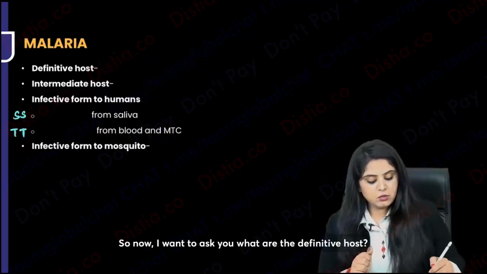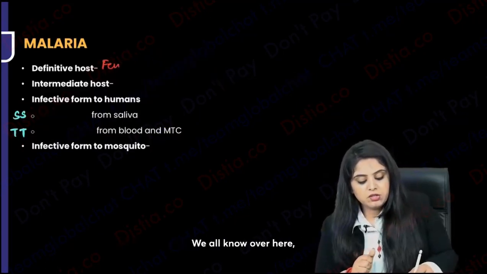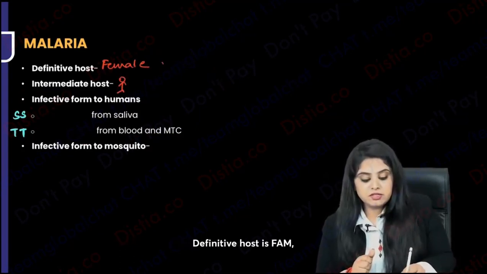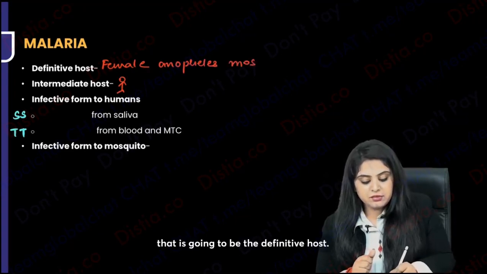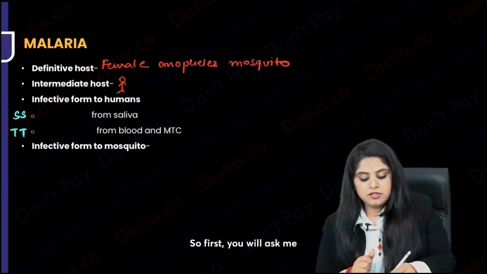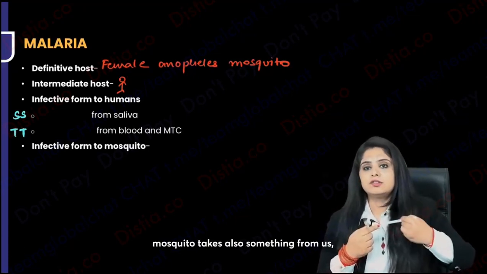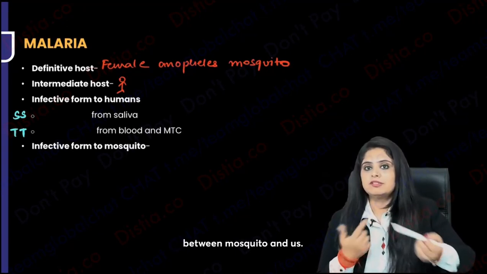So now I want to ask you, what is the definitive host? We all know over here we are the intermediate hosts. We are not the definitive host. The definitive host is FAM, the female Anopheles mosquito. So first you will ask me, the mosquito gives the disease to us and the mosquito also takes something from us. There is give and take between the mosquito and us.